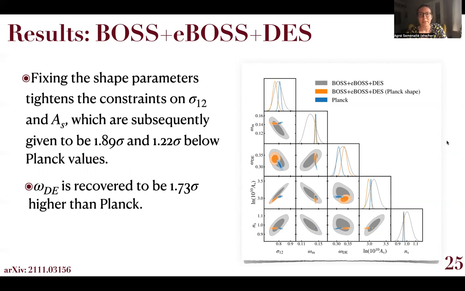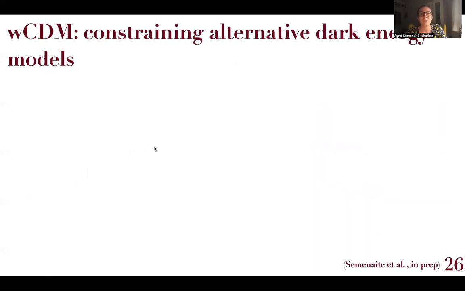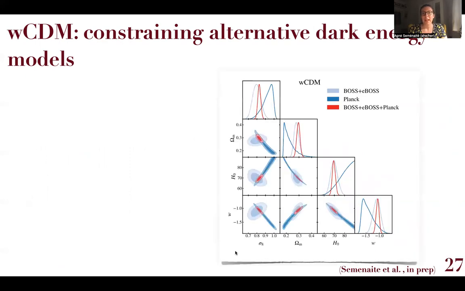And the next step that we did is we try to analyze alternative dark energy models. So now we allow the dark energy equation of state parameter W to vary freely. We perform the same analysis within wCDM model. And here you see the results in traditional parameter space, BOSS and eBOSS in light blue, Planck in dark blue, the combination in red.